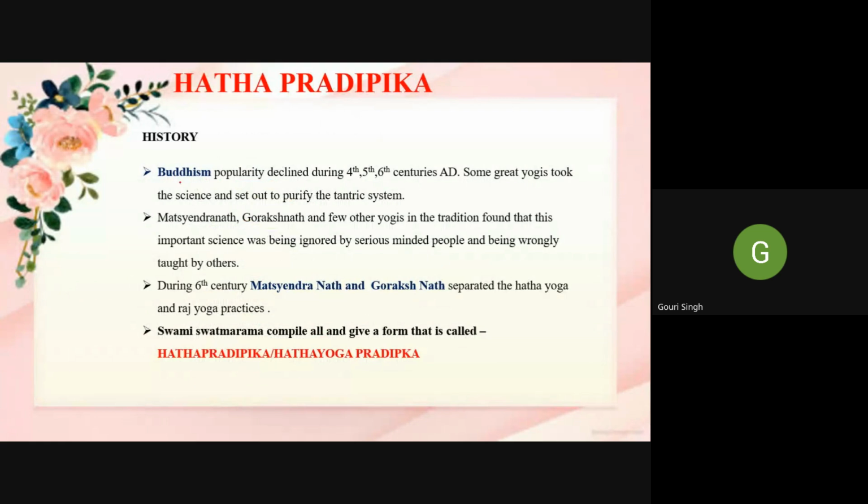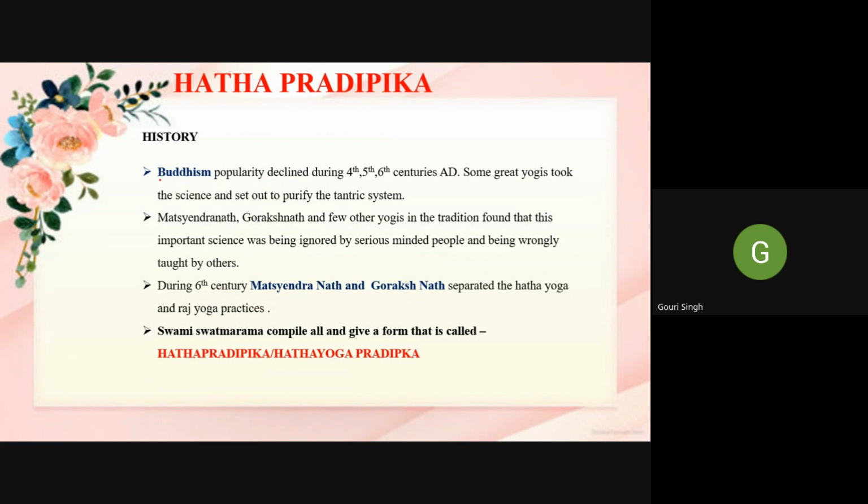But first, during the 4th and 5th century, two persons were very famous at that time: Gautam Buddha and Mahavir. But when the 6th century came, what happened? Buddhism, which was followed during the 4th and 5th century, declined in popularity.